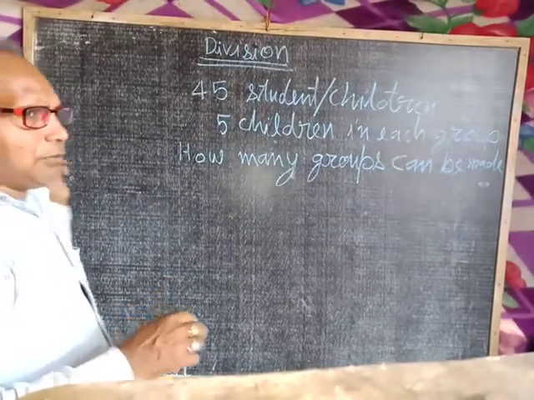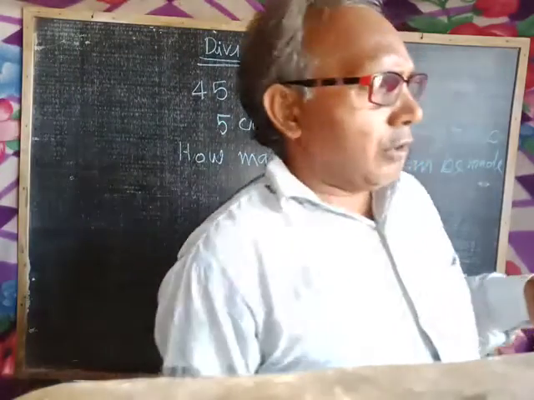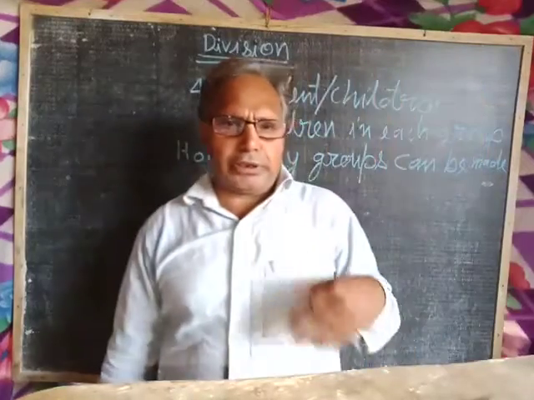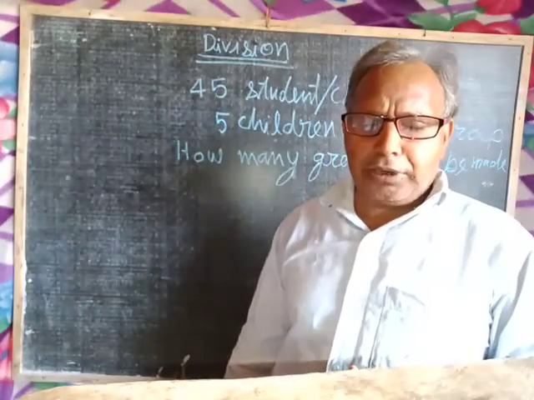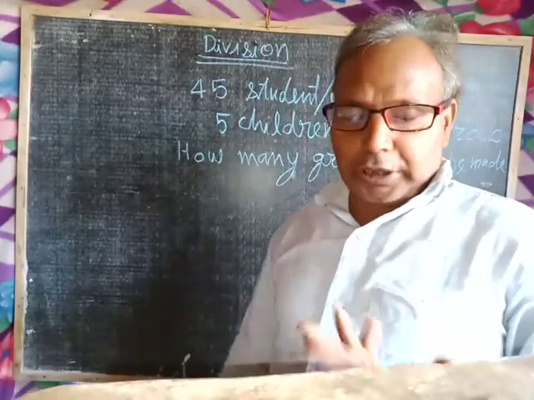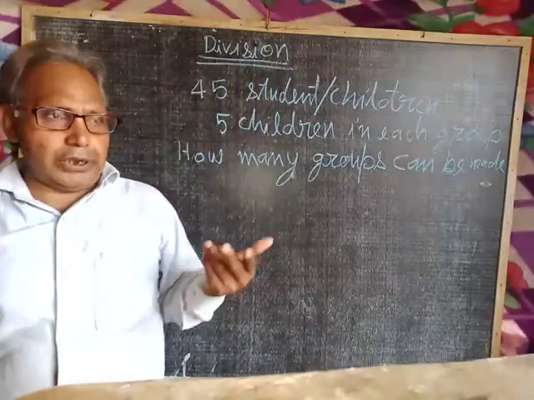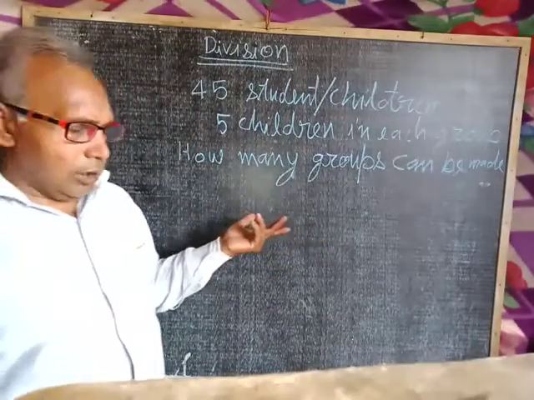5 1 is 5, 5 2 is 10, 5 3 is 15, 5 4 is 20, 5 5 is 25, 5 6 is 30, 5 7 is 35, 5 8 is 40, 5 9 is 45. Means 9 times you can read the table of 5. In this way you can find that 9 groups are made.